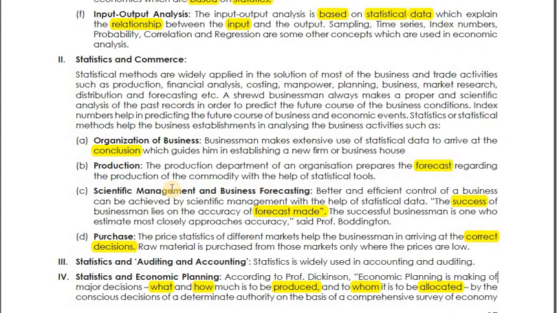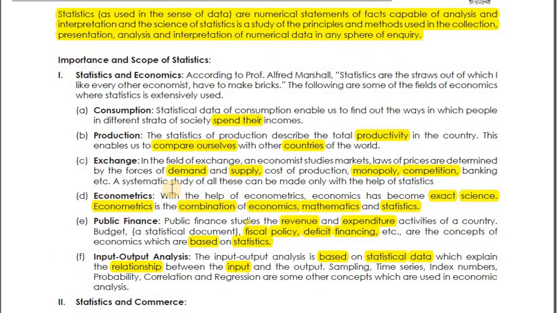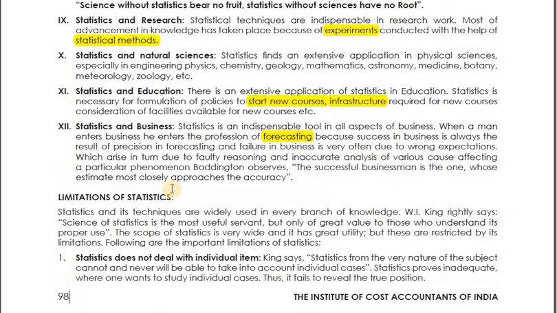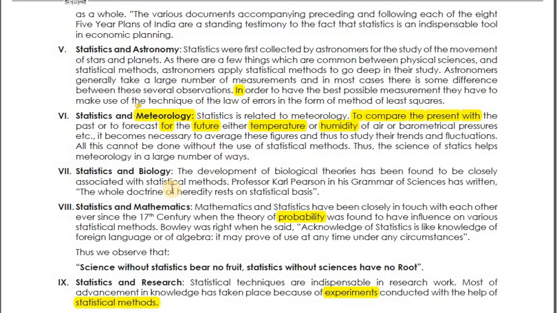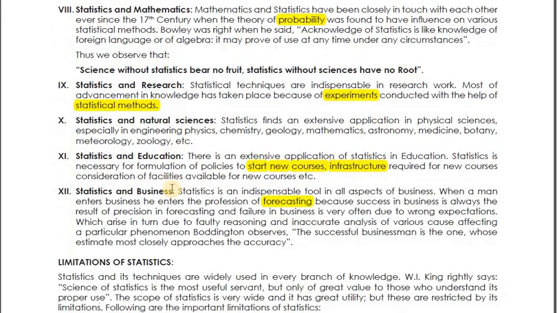I'll show you this again. Under importance and scope of statistics, statistics and economics was the first point. Then second is statistics and commerce. Then statistics and astronomy, statistics and research, statistics and auditing and accounting, statistics and metrology, statistics and biology, natural sciences, statistics and mathematics, statistics and research. So statistics is everywhere. We need statistics in education. We need statistics in business. So that's why statistics is important.